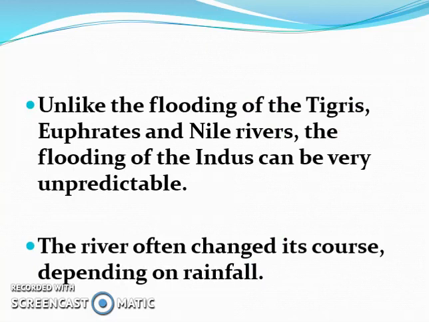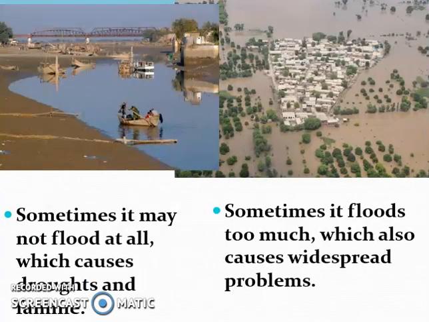Now, with the Tigris and Euphrates rivers with Mesopotamia and with the Nile River with Egypt, their rivers flooded at specific times during every year. So the people living there would be able to use that to their advantage. For the Indus Valley civilization, this was not the case. The Indus River was not as predictable with when it would flood. And so that would cause major problems with the destruction of crops and even the loss of life.